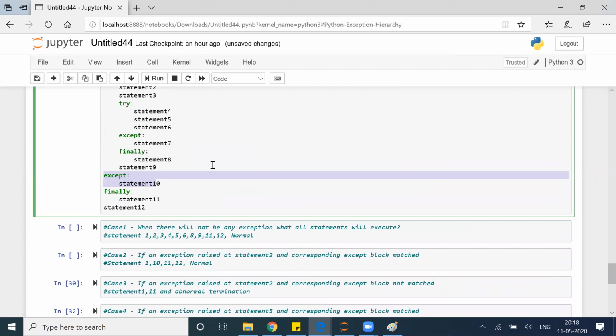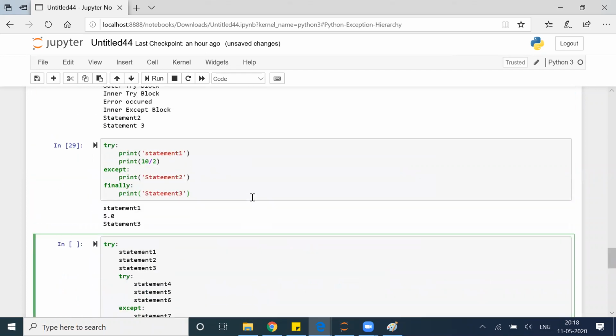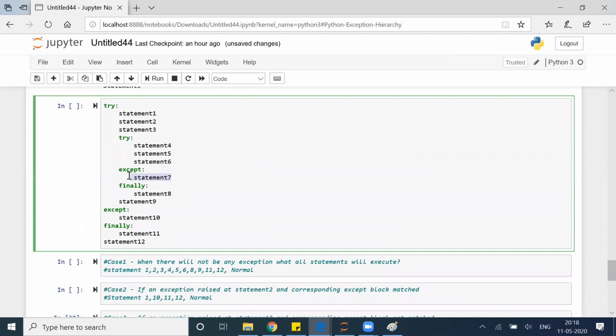So what all statements will run if something goes wrong here? First of all, the question arises: how will statement 7 be reached? Statement 7 will be reached when there is an error in these 3. Agree? If I get an error in statement 4 or 5 or 6, then it will go to statement 7. All agree to it?